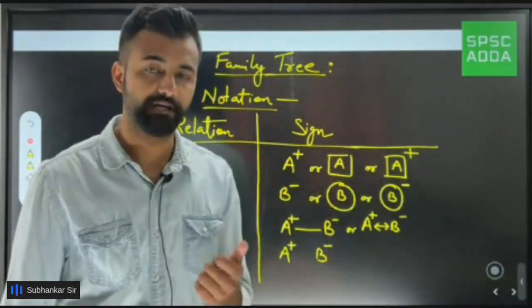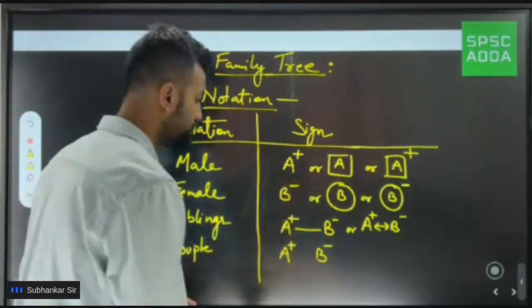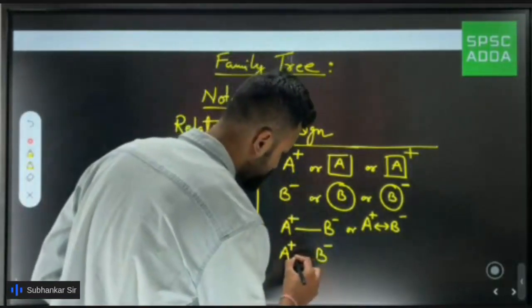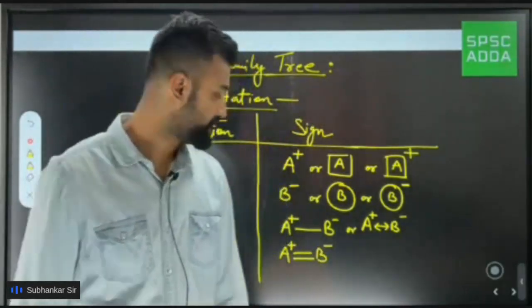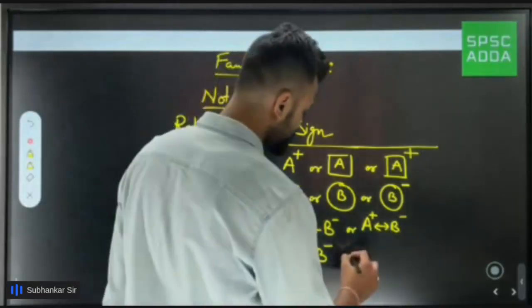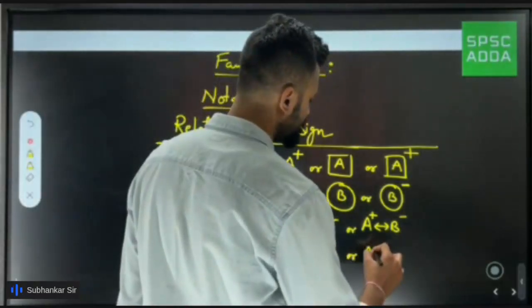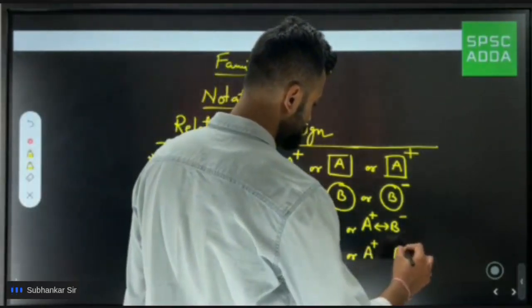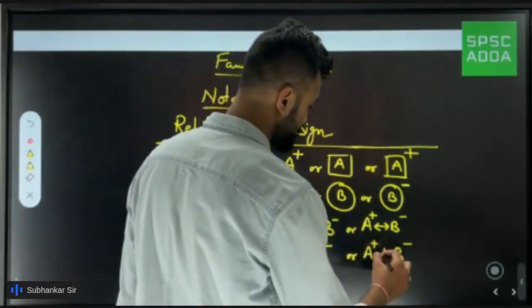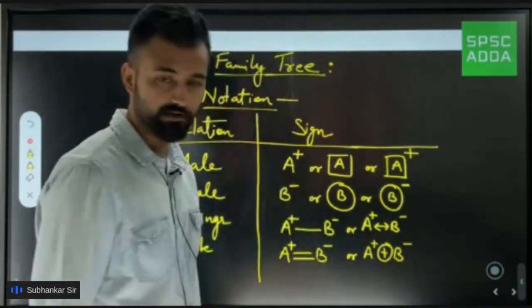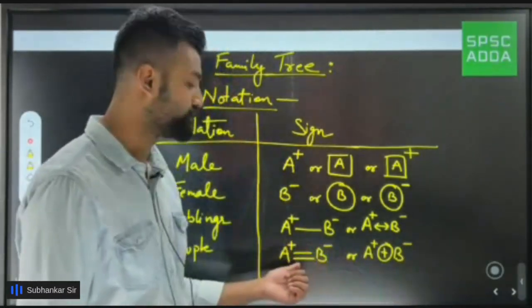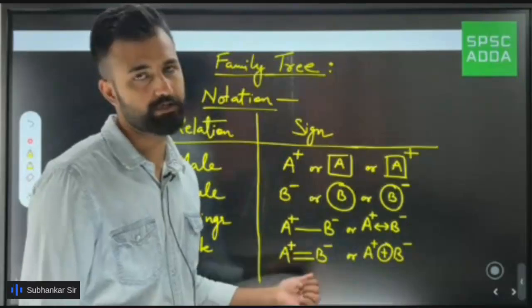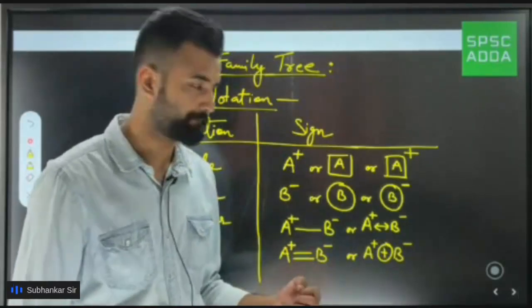And as they are married, as they are a couple, we are going to use a double line. For siblings, a single line. For couples, we are going to use a double line. But in some books, if you see, they'll write A, they'll write B, and in between them they put a plus and a circle. So see, it's so complicated. So we are not going to use this. We are going to use this one. Simple notations, which will save us a lot of time.